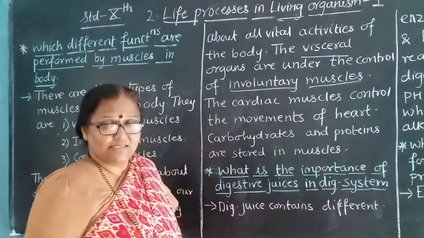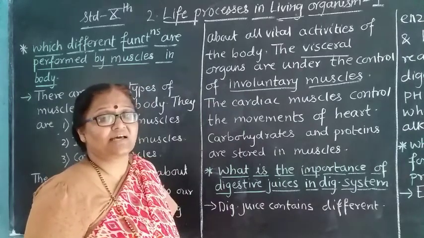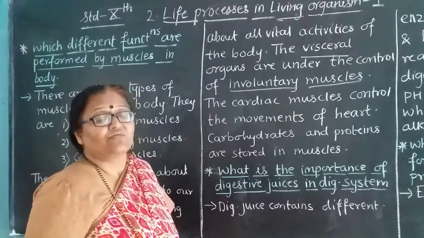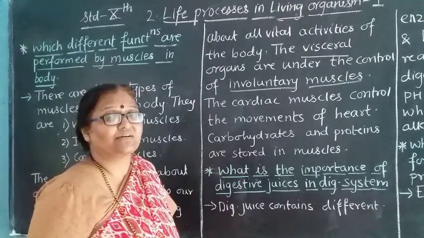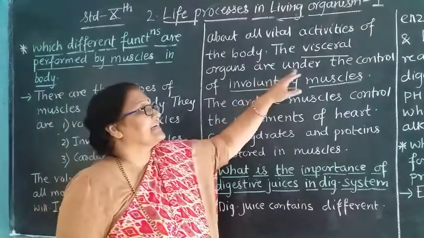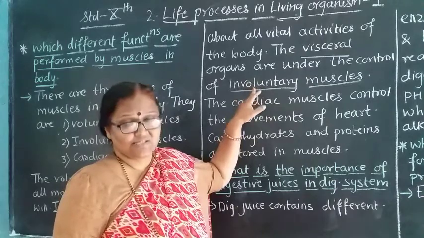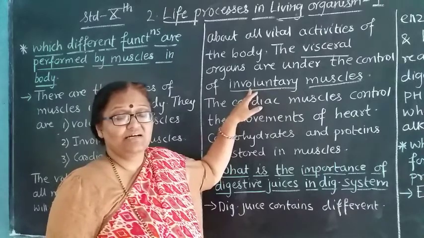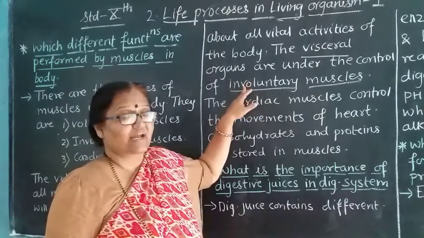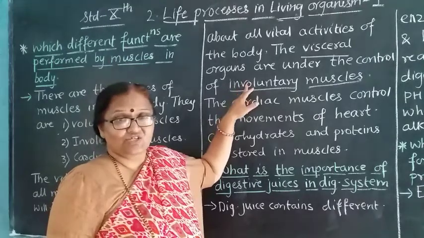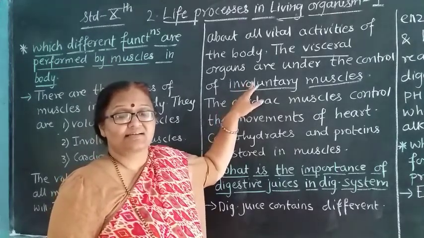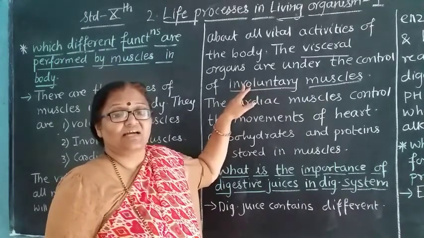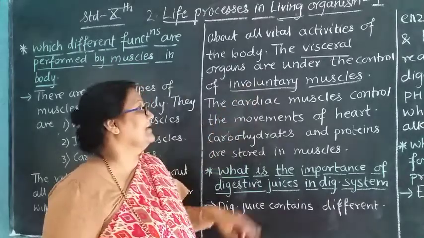That means these muscles are continuously performing their function. They are not stopping at any time. Only when we die does the working of these involuntary muscles stop. These are non-striated muscles and non-skeletal muscles also. As they are not attached to bones, they are called non-skeletal muscles, and as they do not have striations, they are called non-striated muscles.